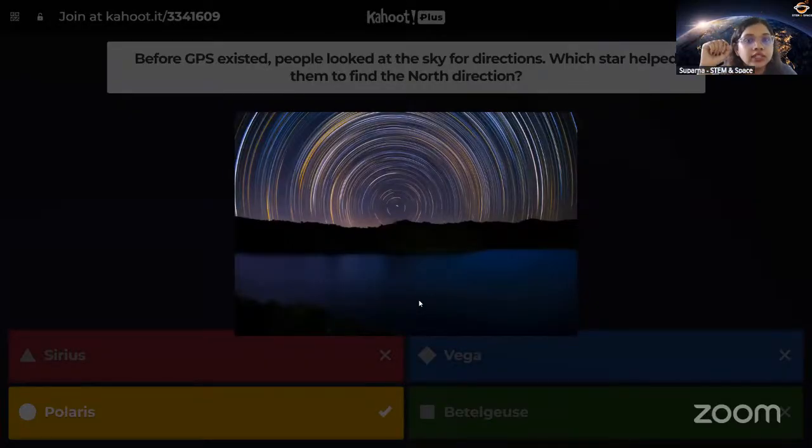So in this picture also you can see all the stars are actually moving. Okay, but the pole star will remain in that position. It will not change. So because its position will not change, we use that for finding the north direction. Okay, and that's why it has a name called North Star.